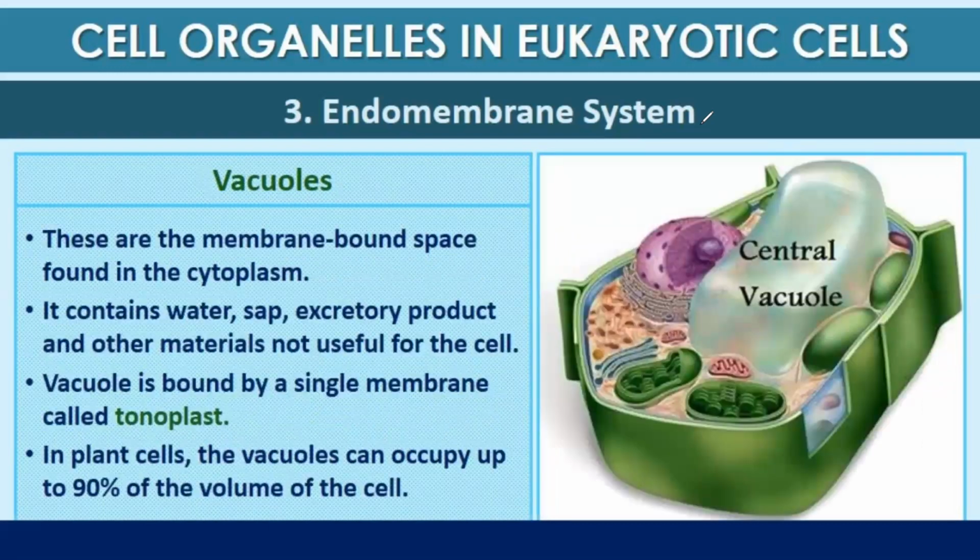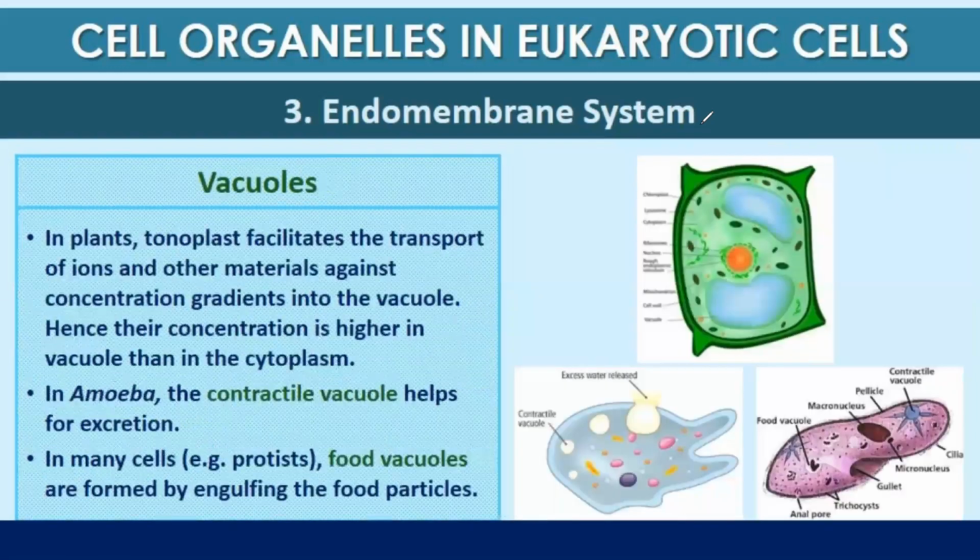The last endomembrane system is the vacuole. These are membrane-bound spaces found in the cytoplasm. It contains water, sap, excretory products, and other materials that are not useful for the cell. The vacuole is bound by a single membrane, and that single membrane is known as tonoplast. In plant cells, the vacuole can occupy up to 90% of the volume of the cell. In plants, tonoplasts facilitate the transport of ions and other materials against concentration gradients into the vacuole.